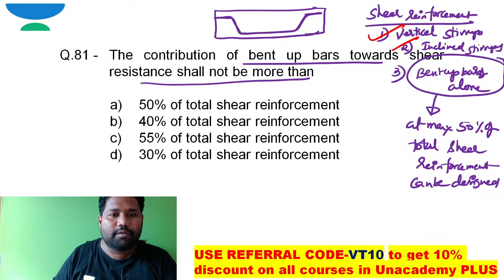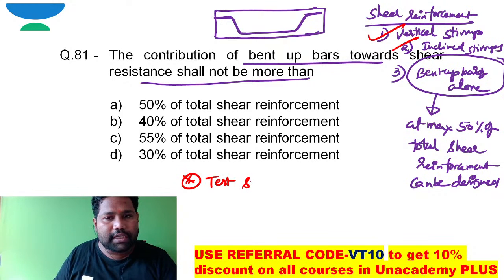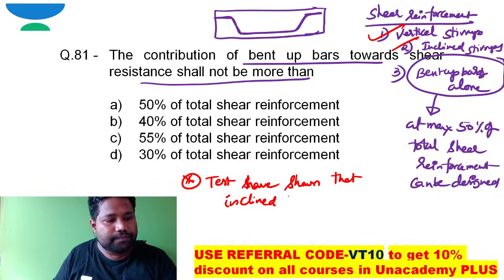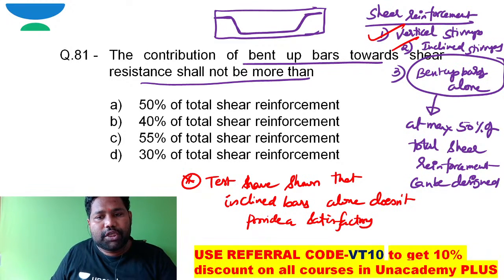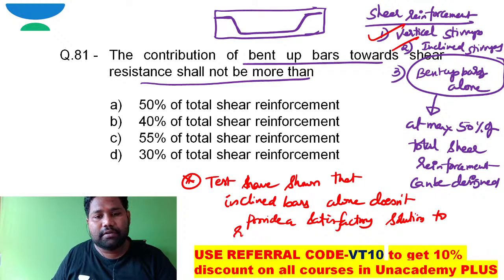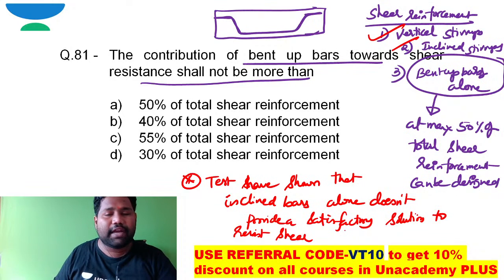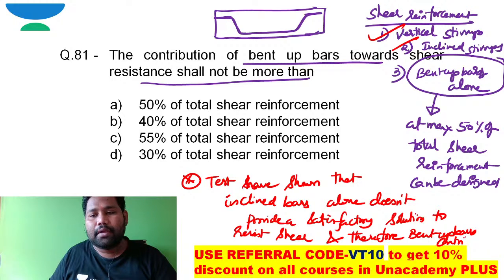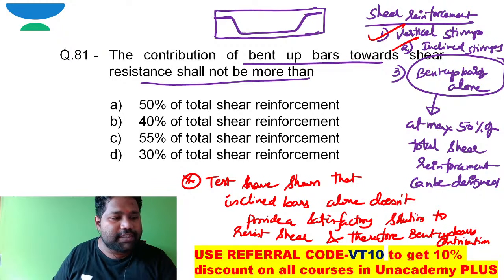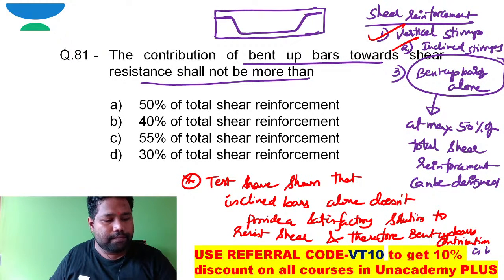The reason is that tests have shown that inclined bars alone do not provide a satisfactory solution to resist shear, and therefore their contribution is limited to 50 percentage to resist shear.